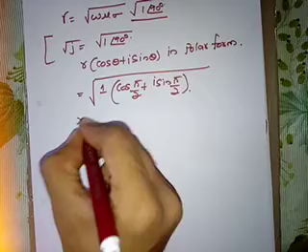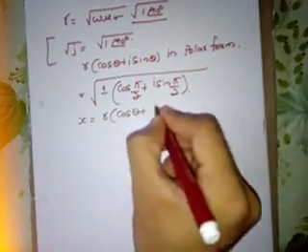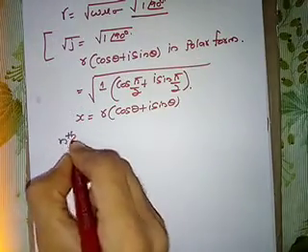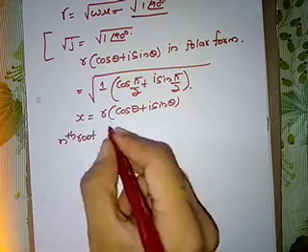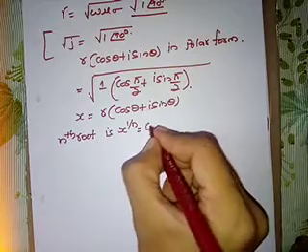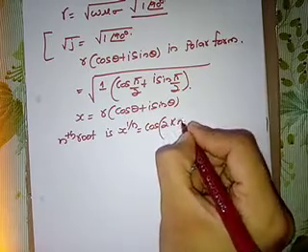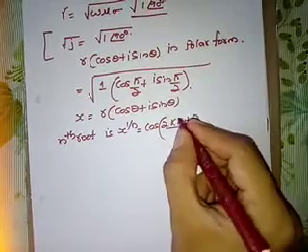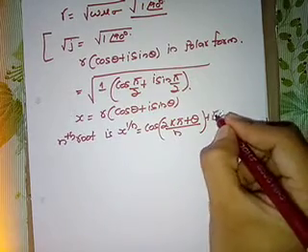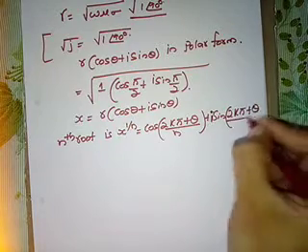If x is equal to r into cos theta plus i sin theta, then the nth root, x raised to 1 upon n, is equal to cos of (2k pi plus theta) divided by n plus i sin (2k pi plus theta) divided by n.